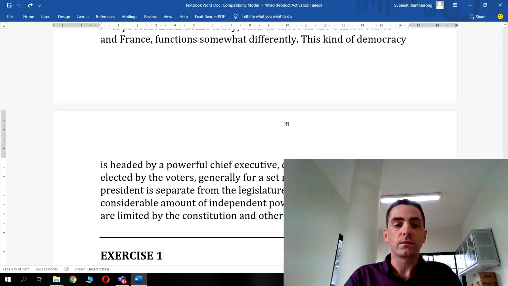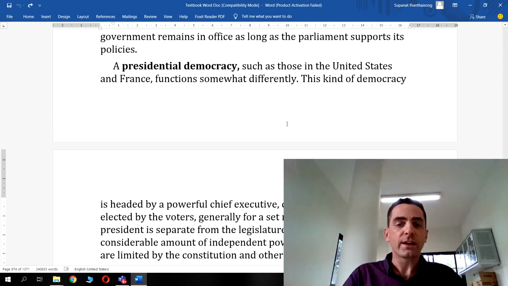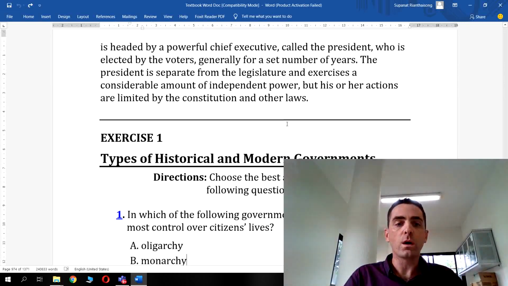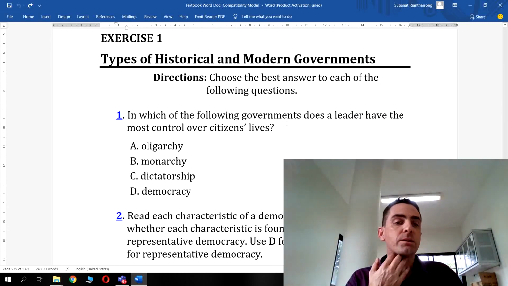Okay, I think that's about it. We'll check out a quick question here. Exercise 1. Types of historical and modern governments. Choose the best answer. This is kind of a GED style question.